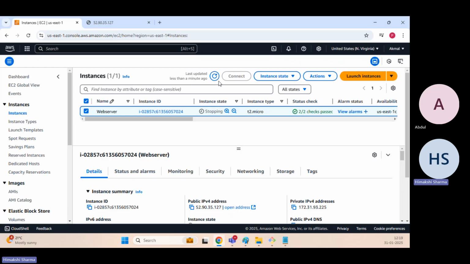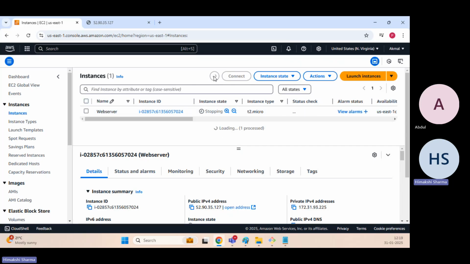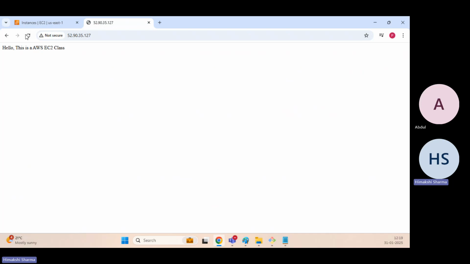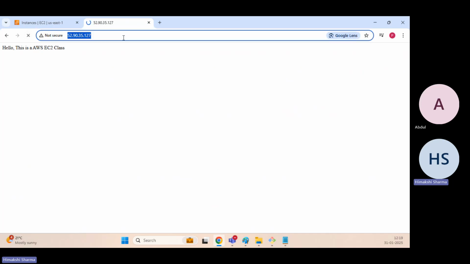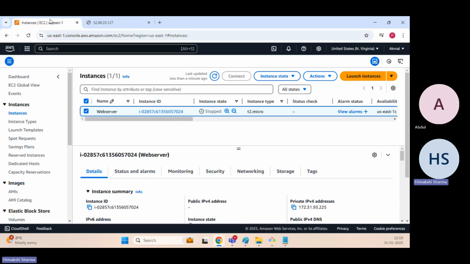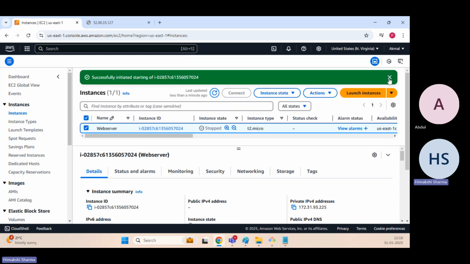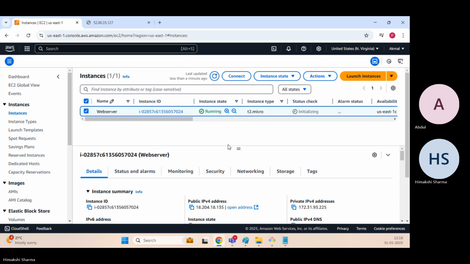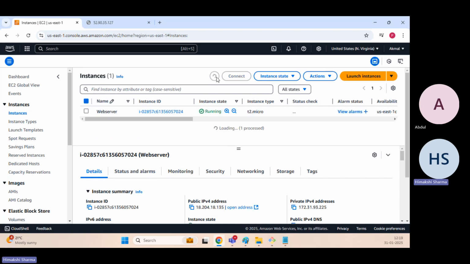Okay. So basically, the instance is going to be stopped. Let me see. Yeah, it got stopped. I'm not able to see the output. Obviously, the output will not be there because the EC2 instance is stopped. Let me start it back and see if we are getting the output. Still, the output should not be there. The instance is in the running condition. It has come back as running.